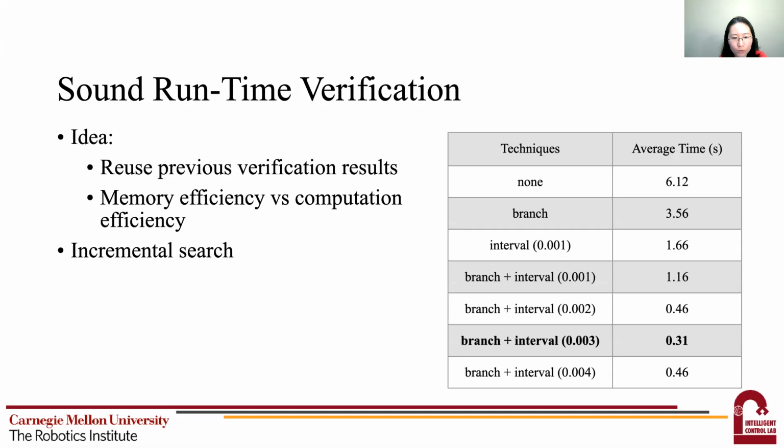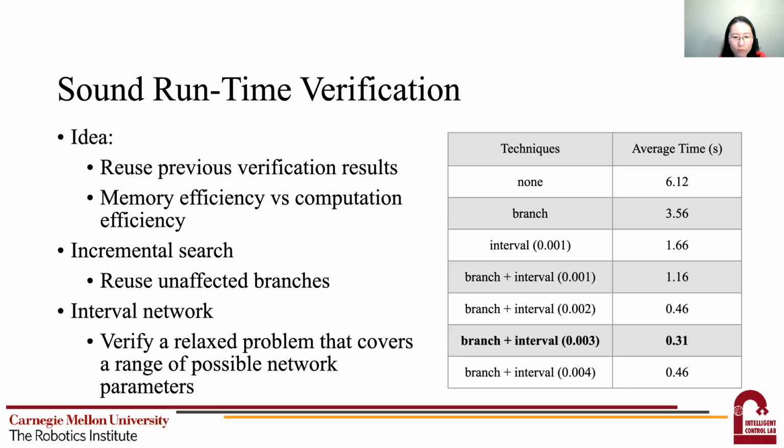And there are many ways to use old verification results to warm start new verifications. For example, we can perform incremental analysis in terms of incremental search, so that we remember the previous search tree and reuse those unaffected branches, only adapting those branches that are changed with respect to the new network parameters. Or we may verify a relaxed problem using interval networks that cover a range of possible network parameters and only re-verify the problem if the actual parameters lie outside the range. These two approaches can be applied on top of any existing method.